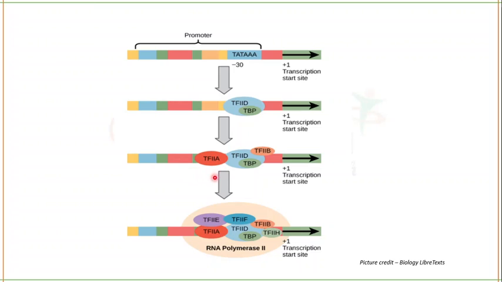You can see RNA polymerase here? Yes. And then transcription factor 2E will come and will recruit transcription factor 2H, which will unwind and open the helix and start the transcription, and the transcription will be carried out by RNA polymerase, and there will be general elongation of the RNA.